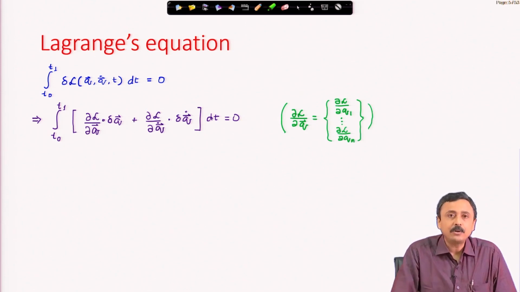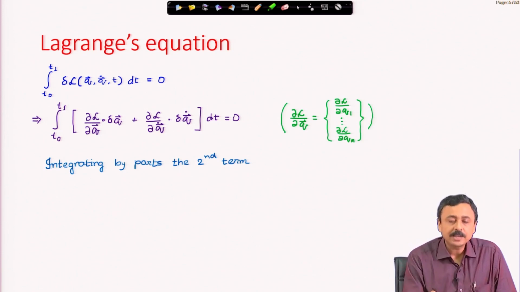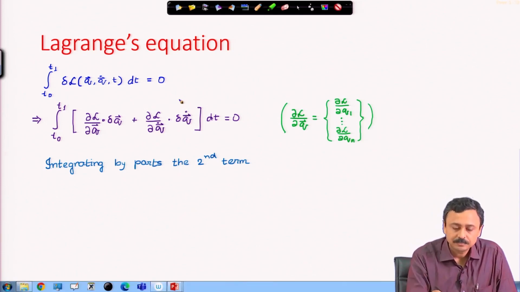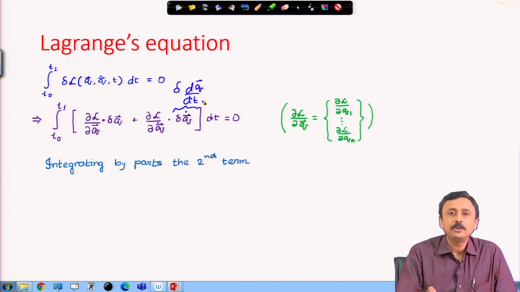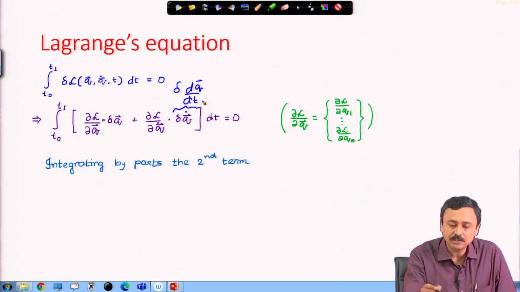This you should write out and then understand. Now, if I integrate by parts, because this is a time integral and here sits delta of d dt of q, and we know that d dt commutes with delta, I can integrate this second term with respect to time.